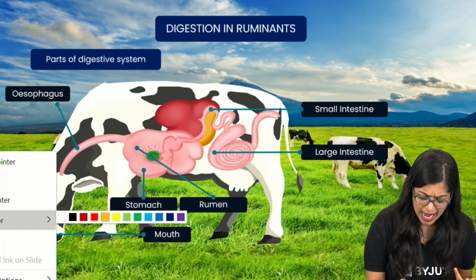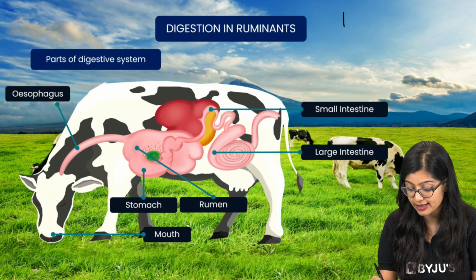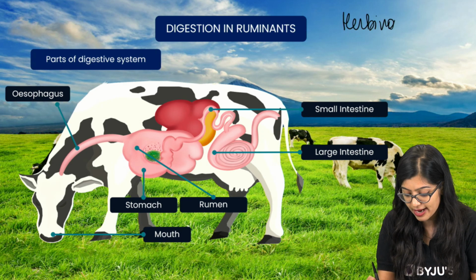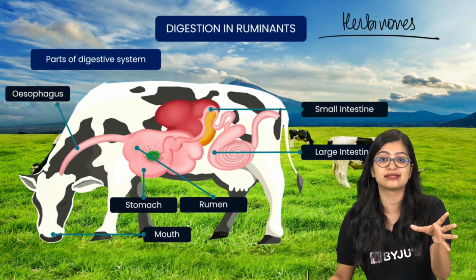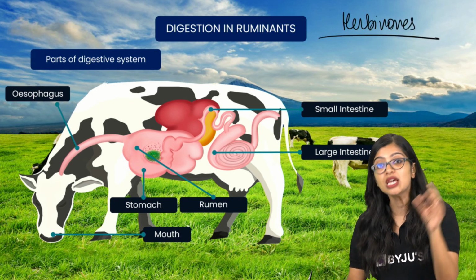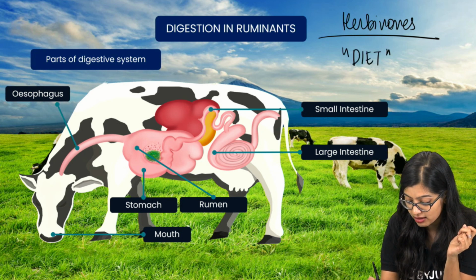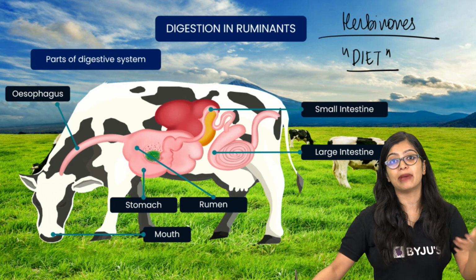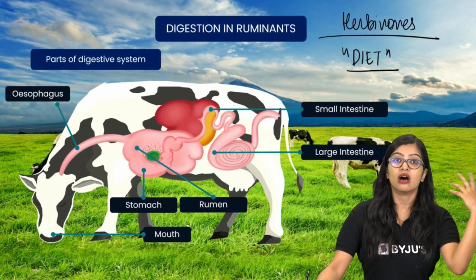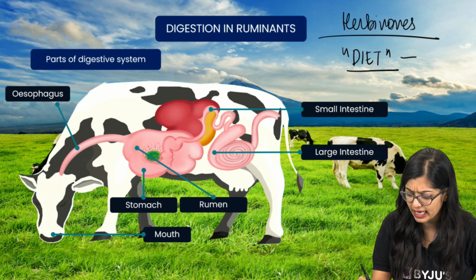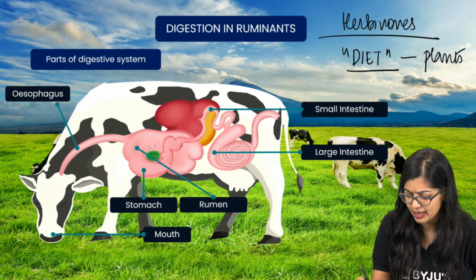Now, what about an animal like a cow, or maybe in the case of herbivores, right? Do they have the exact same mechanism? Here, one thing to understand is that the diet of an organism plays a key role. What they eat primarily. When you talk about herbivores, they mainly eat plants, or plant-based food.